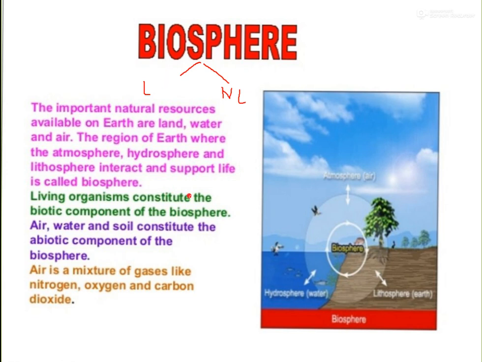Plants and animals, meaning living organisms, form the biotic component. Air, water and soil form the abiotic component. Abiotic means non-living. So what are the different components of biosphere? Every biosphere contains living, meaning biotic component, and non-living, meaning abiotic component. So living organisms constitute biotic components and non-living factors constitute abiotic components.